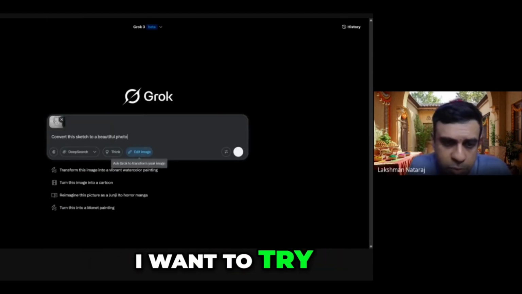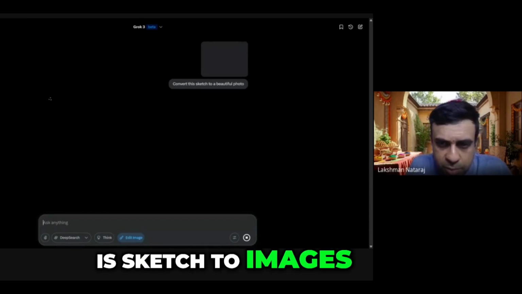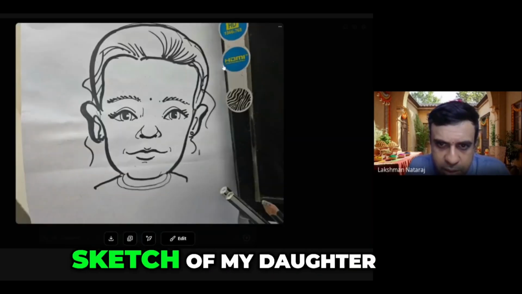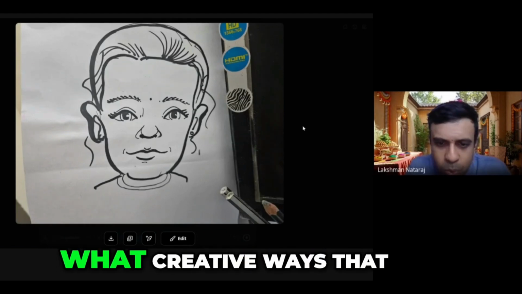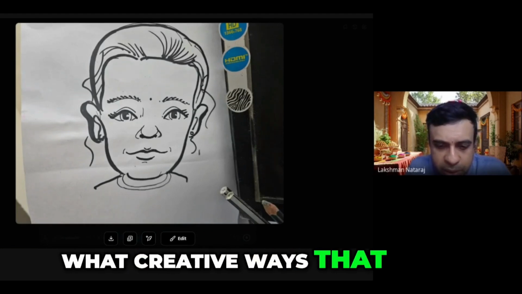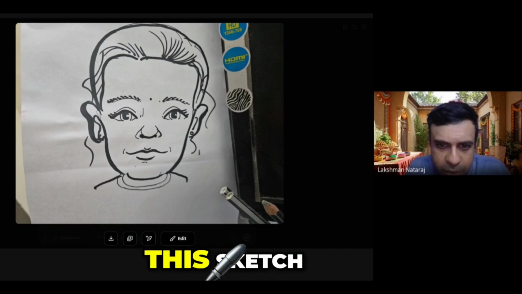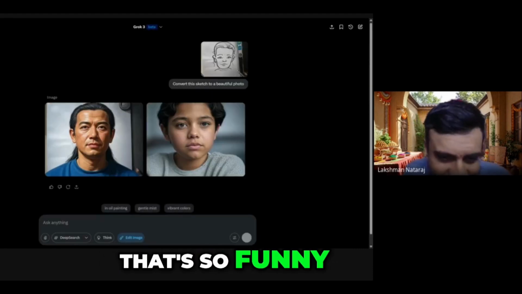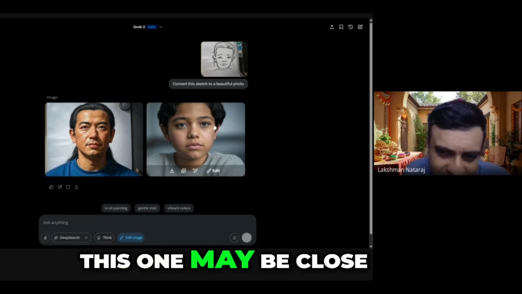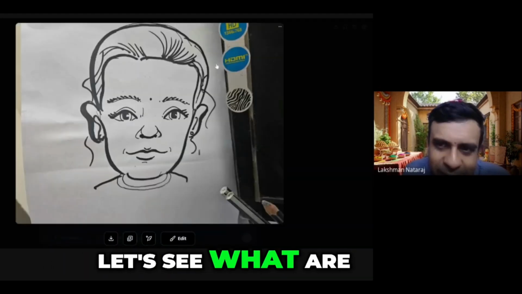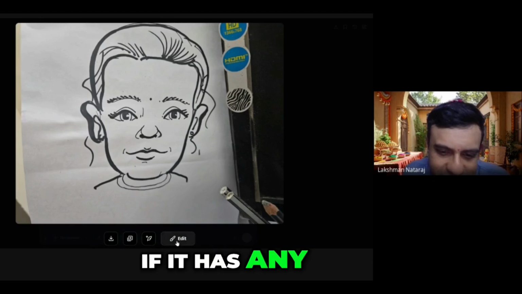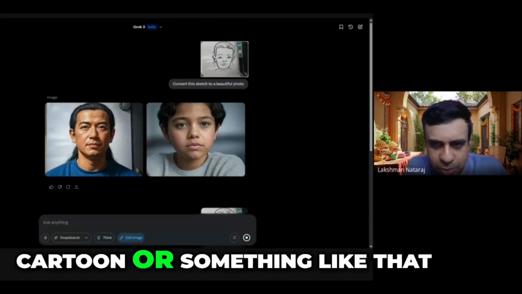So next one I want to try is sketch to images. I'm just uploading a sketch of my daughter. So let's see what creative ways Grok can do with this sketch. Oh my god, that's so funny. This one is completely off. This one may be close. So let's see what some of its suggestions are, if it has any. I want to say change it to a cartoon or something like that.